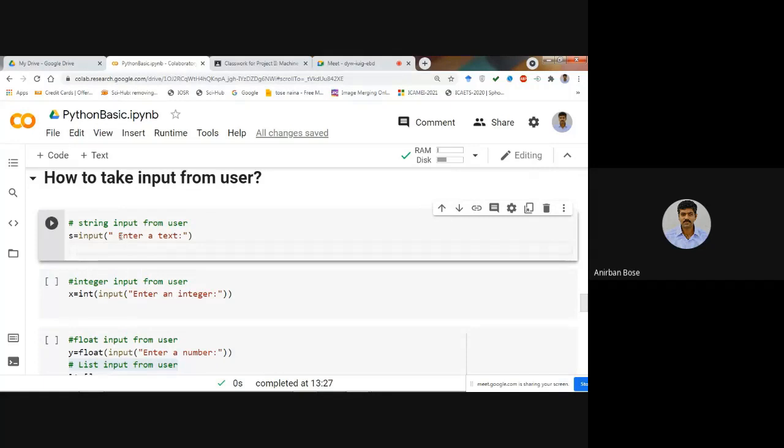Suppose you want a string, so you write, enter a text, within inverted commas, so that the person will give you only text. Then this S will be assigned that text.